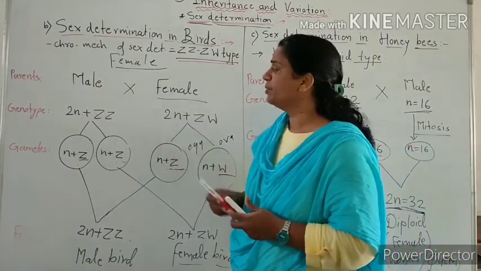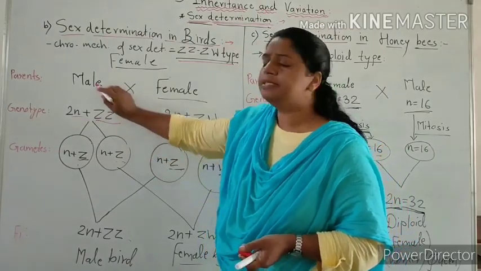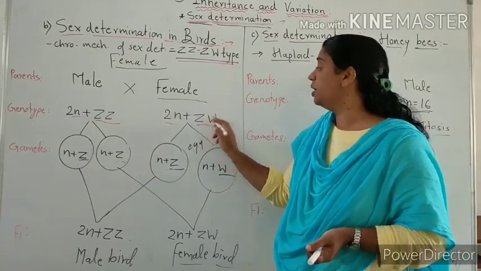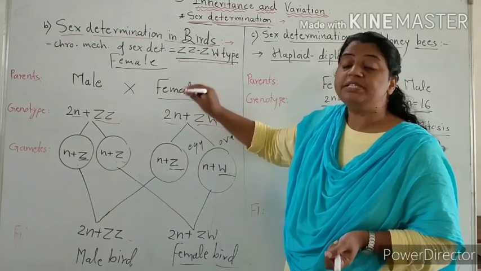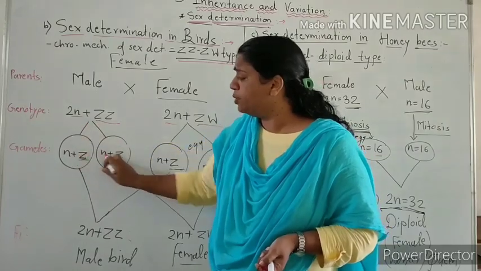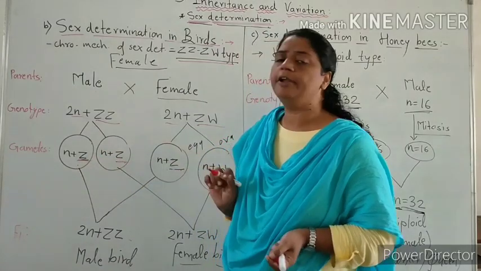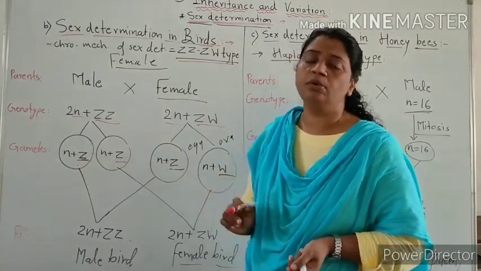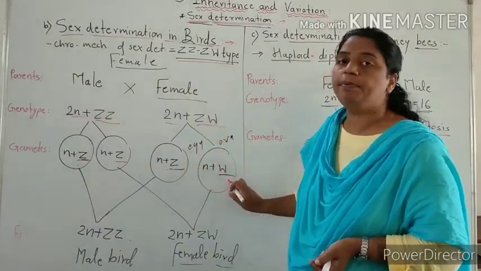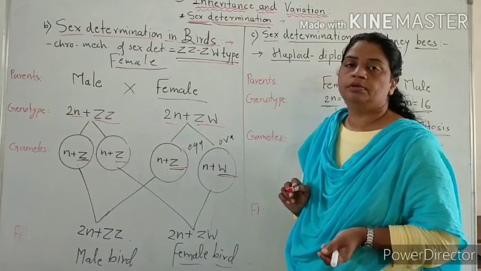How is it possible? Here, the male has 2N plus ZZ chromosomes. ZZ means males are homomorphic, and the female has 2N plus ZW. ZW means two types of sex chromosome, so the bird female is heteromorphic. The bird male produces only one type of sperm, having Z. But the bird female produces two types of egg, one having Z and another having W sex chromosome.